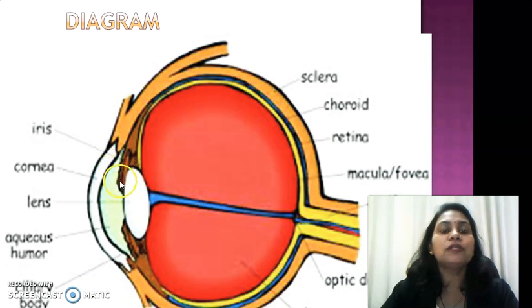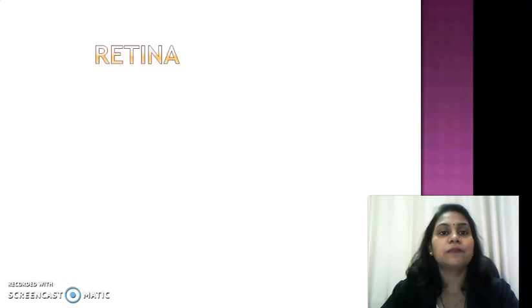It is a two-dimensional diagram, that's why we have to show it like this. This is the iris, but actually it is a complete ring. This is the hole of the iris, the pupil. The next one is the lens. The lens is a jelly-like proteinous structure. The part between the cornea and lens is filled with aqueous humor. It is a saltwater fluid and it is transparent. It provides necessary pressure to stretch the cornea. The inner part contains the retina. The retina screen we have to study in detail in the next slide.